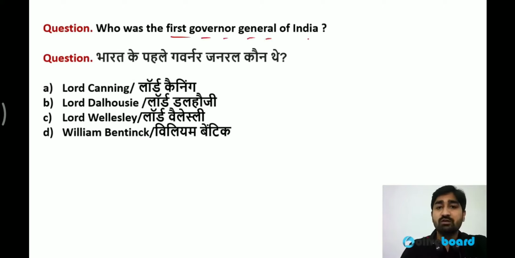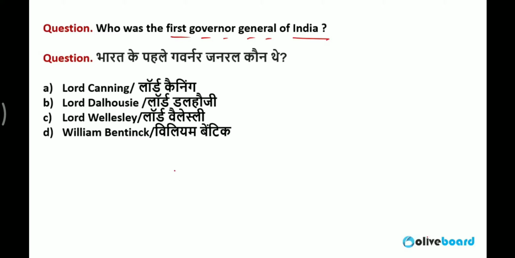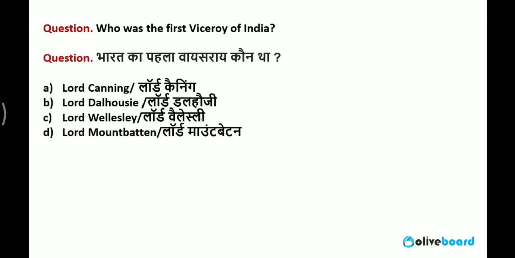Who was the first Governor General of India? Now we are talking about the person leading over the complete India as Governor General, the first person who was appointed. The correct answer is Lord William Bentinck, according to the Charter Act of 1833. We are going to discuss him also in brief. Don't worry about that. First of all, I am picking the questions one by one, because lots of students get confused between Governor General, then Viceroy, then again Governor General.